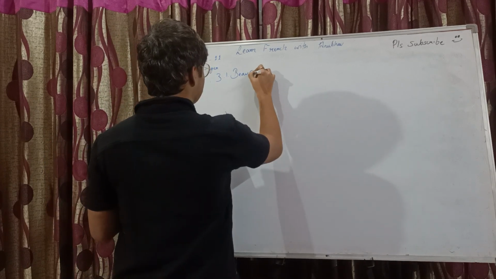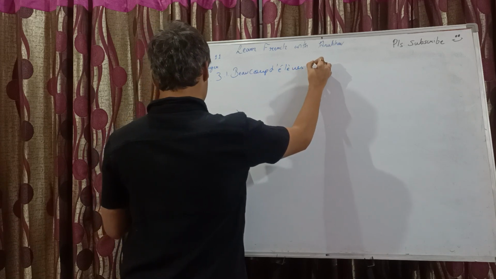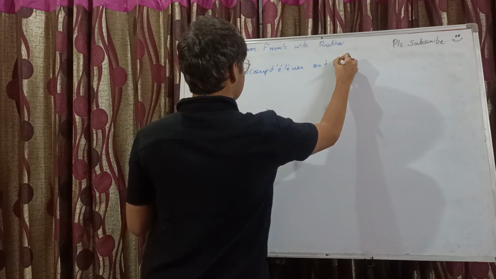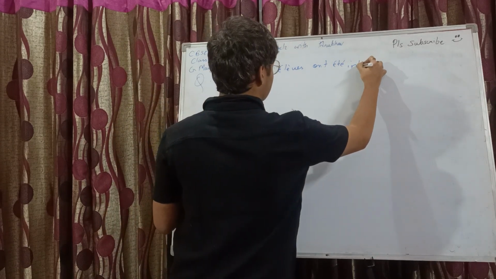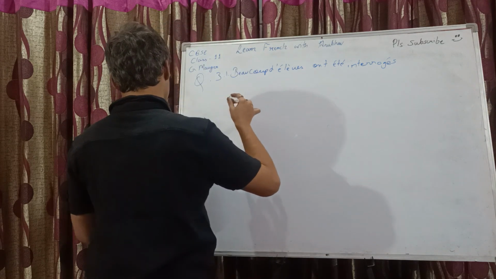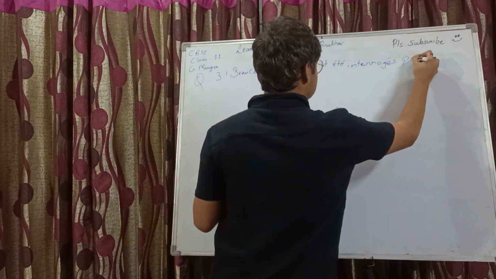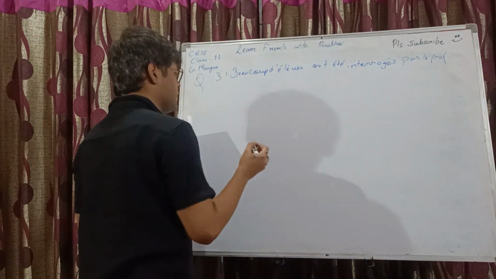Beaucoup d'élèves ont été interrogés par le professeur. I'm writing in short because there's space constraint.